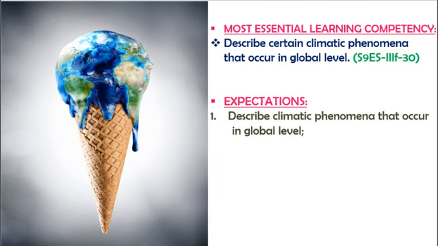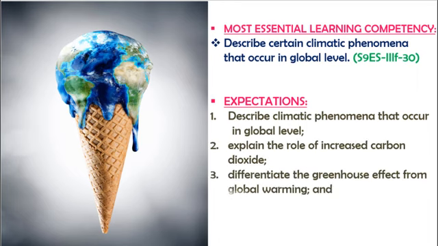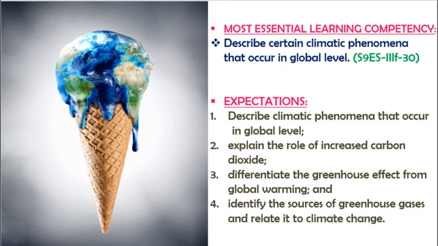Number one, describe climatic phenomena that occur at the global level. Number two, explain the role of increased carbon dioxide. Number three, differentiate the greenhouse effect from global warming. And number four, identify the sources of greenhouse gases and relate them to climate change.